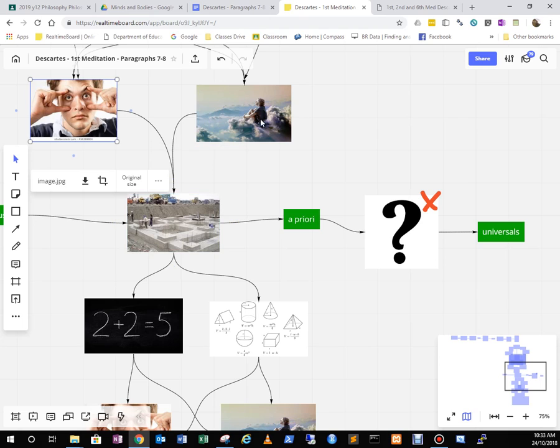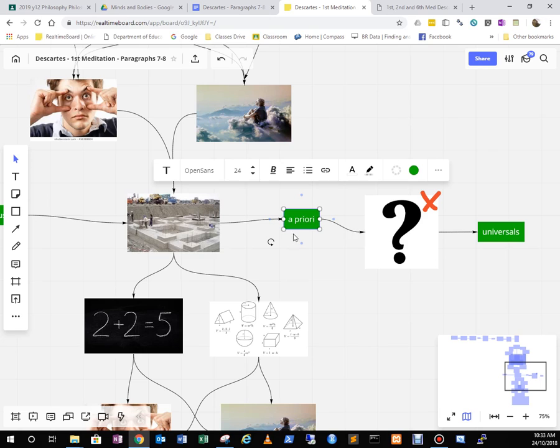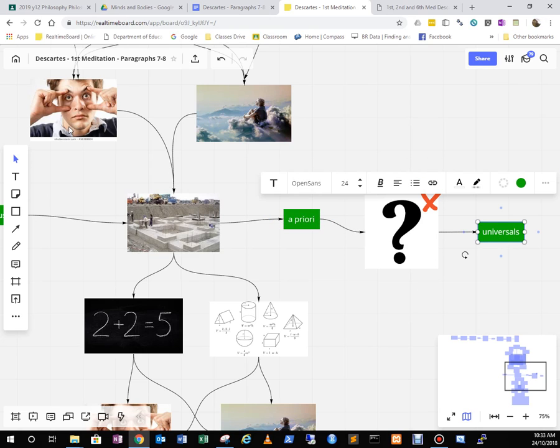So he's saying, look at dreams, look at the waking world, and maybe we can find these rational things that everything's based on. And we're going to call these universals because they exist in all possible worlds. Take a note.